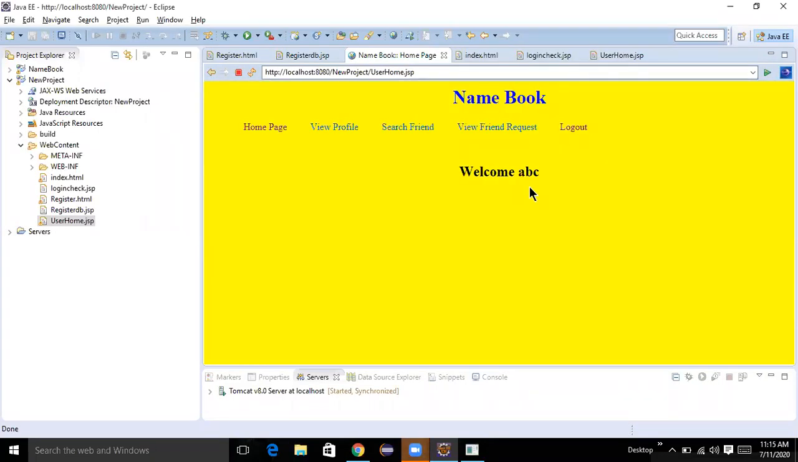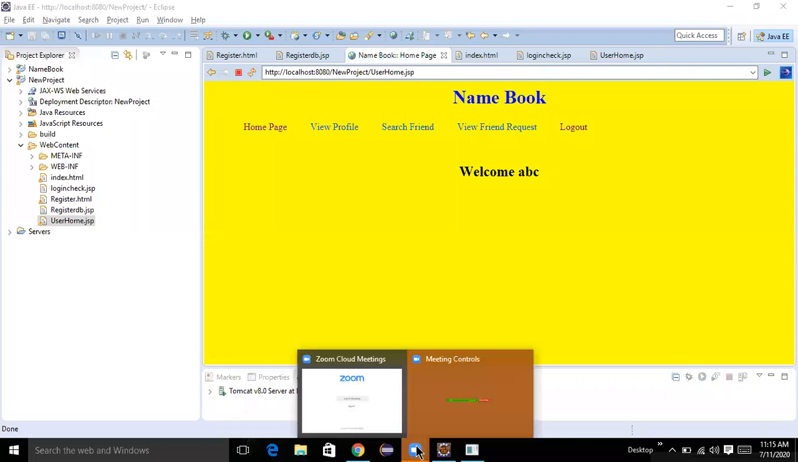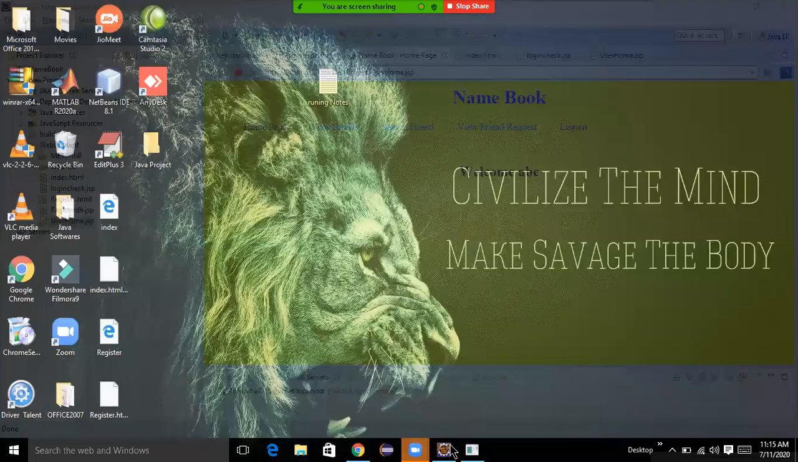Then ABC was displayed. Fine. Everyone understood up to this part, registration on login and how to keep the value in session, and we need to display the name. Fine. Up to this part, anyone having any doubt, you can ask me. I will clarify and we'll go to next things. Remaining members, fine? Yes, sir. Fine, fine, good, good.